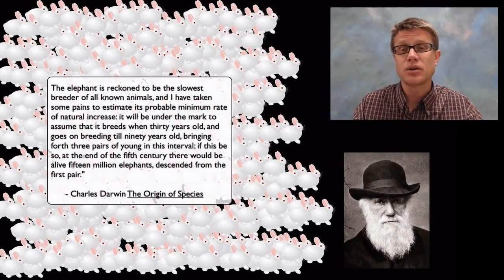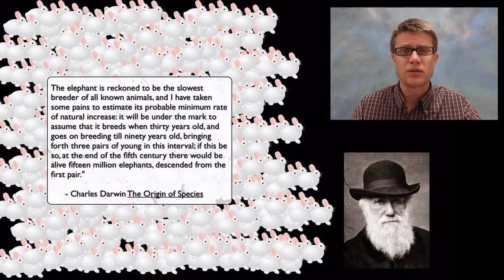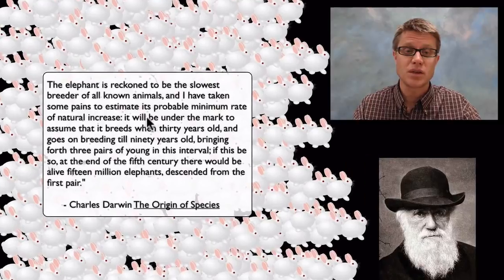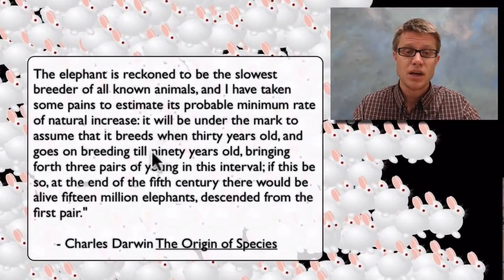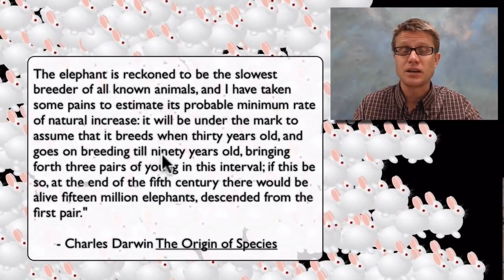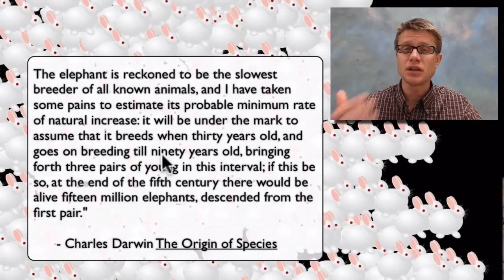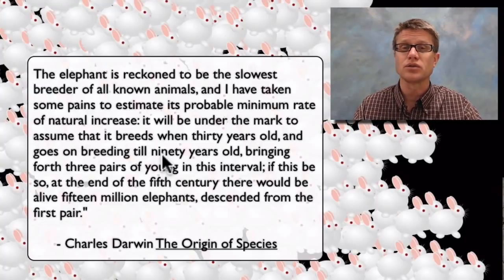No. And Darwin noted that as well. He looked at, instead of rabbits, elephants. Elephants take a long time to reproduce. In other words, they have to be 30 before they can reproduce, and they live till they're about 90. And what he found is that even though they might produce 3 pair of offspring during that period of time, if you just let them keep breeding over and over again, after 5 centuries, or 500 years later, you're going to have 15 million elephants. And so exponential growth goes really, really quickly. And we know that it can't last forever. Eventually, we're going to hit a limit.